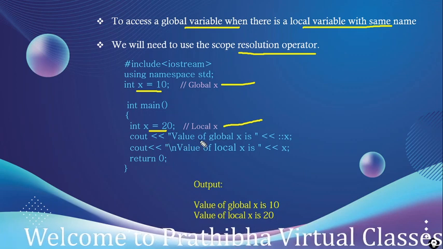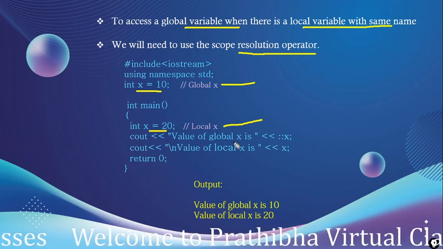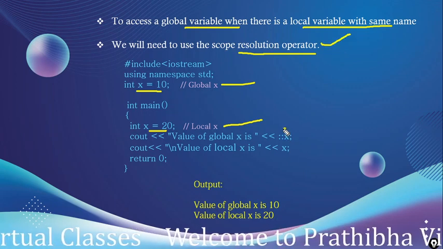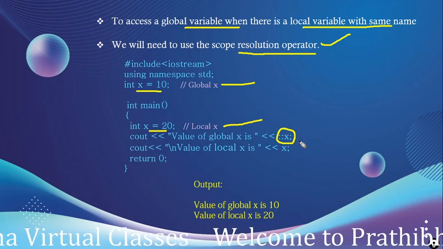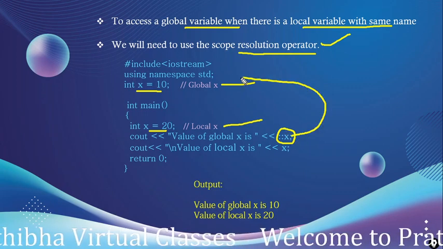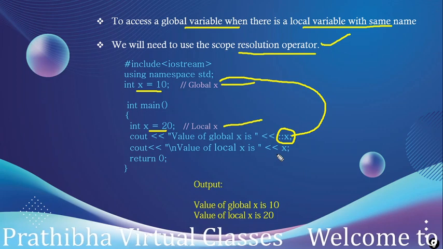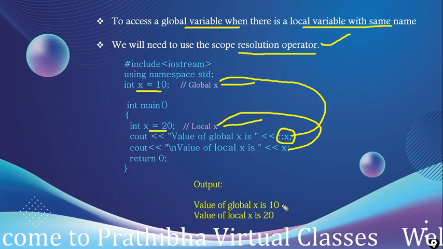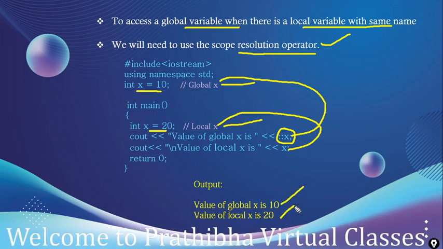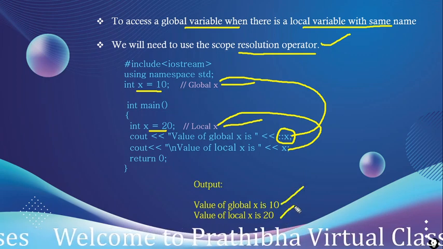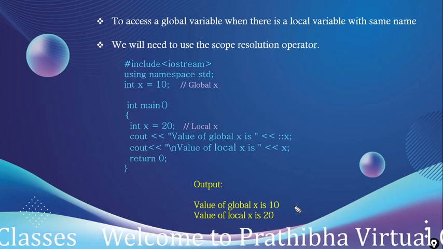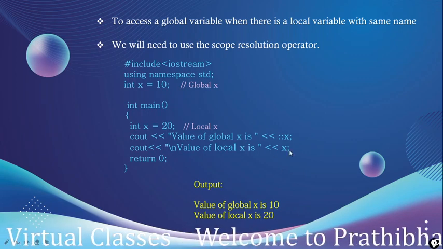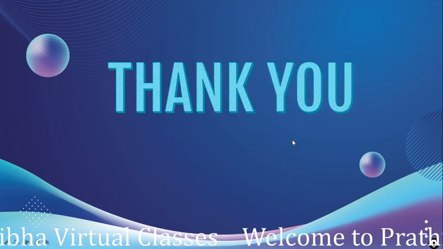Here we are trying to display the value of the global variable. To do that we need to use the scope resolution operator, the double colon before x. Now it accesses the global variable, and cout displays the value of x. This other statement accesses the local variable x. The output is: global variable x is 10 and local variable x is 20. So if we want to access a global variable whose name is the same as a local variable, in those situations we need to use the scope resolution operator.